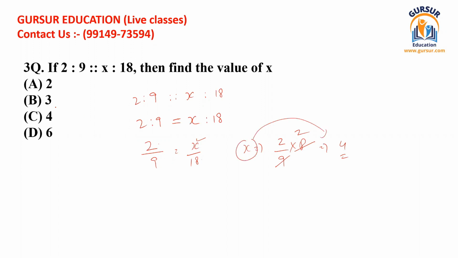So you can find that 4 has been given in option C. We shall select it as our answer for the value of x. In this way, you can solve questions regarding proportion. These are very basic questions. Advanced questions are yet to come, and I am going to explain further and further till your concepts are extremely clear.